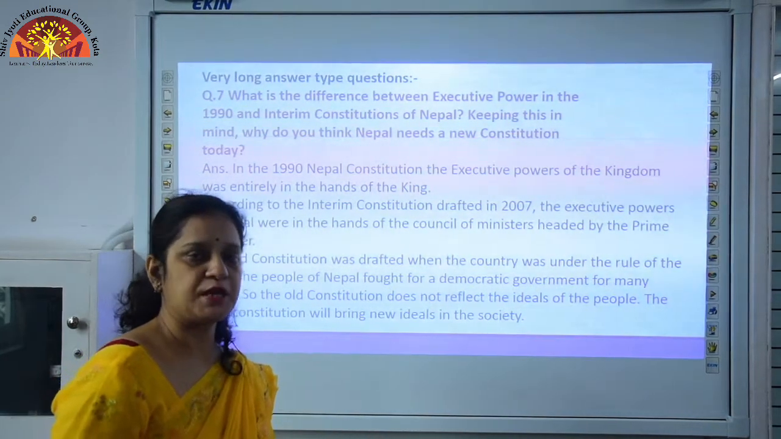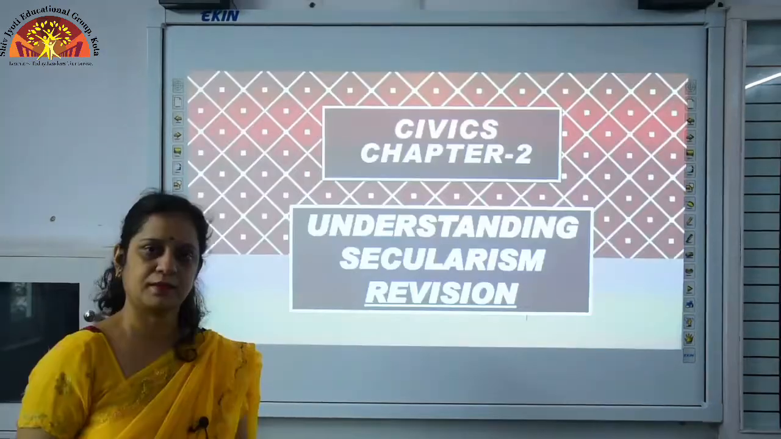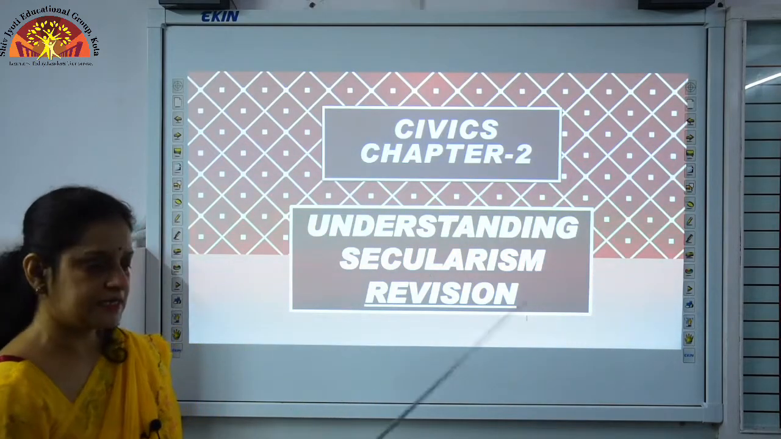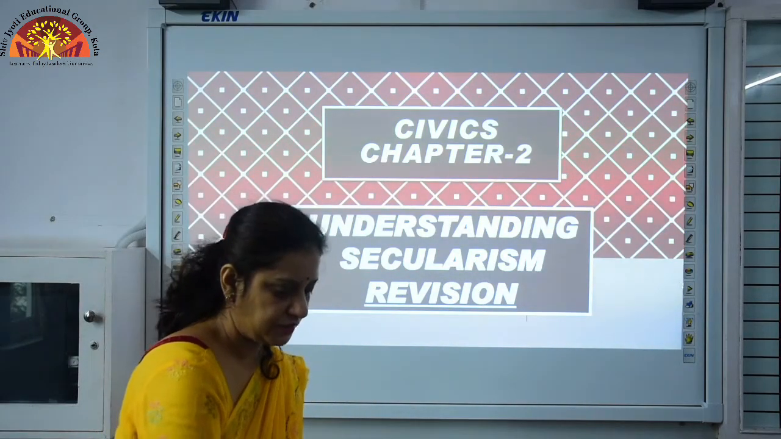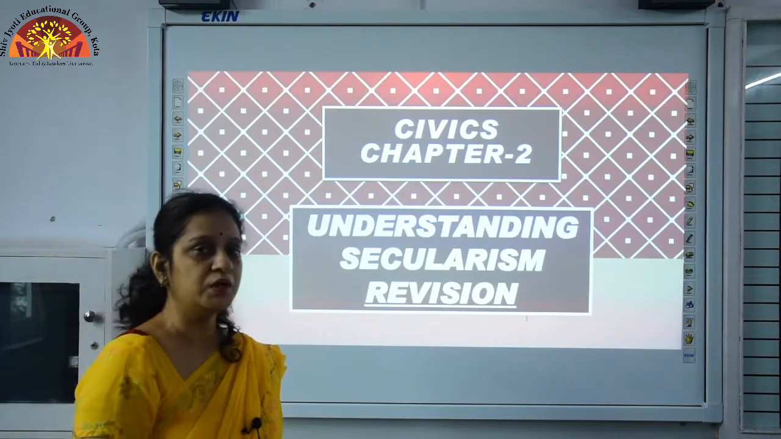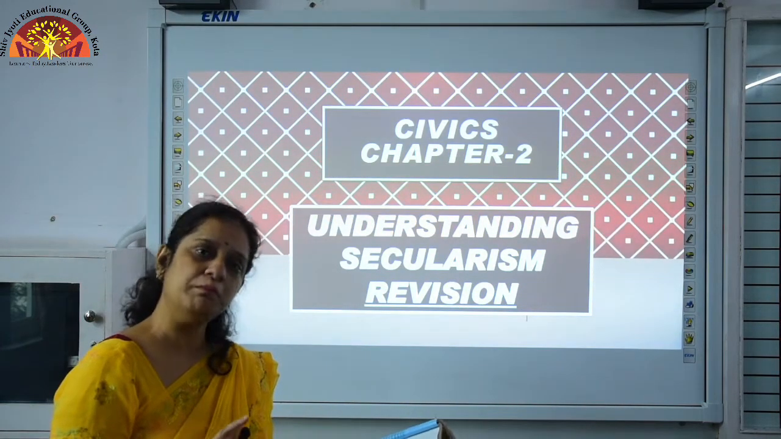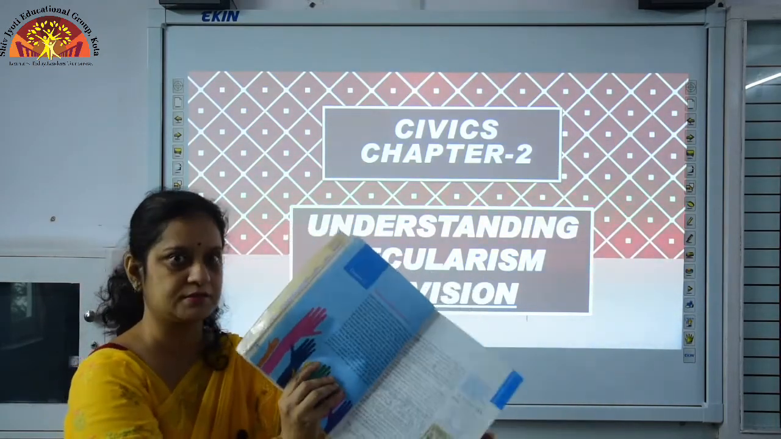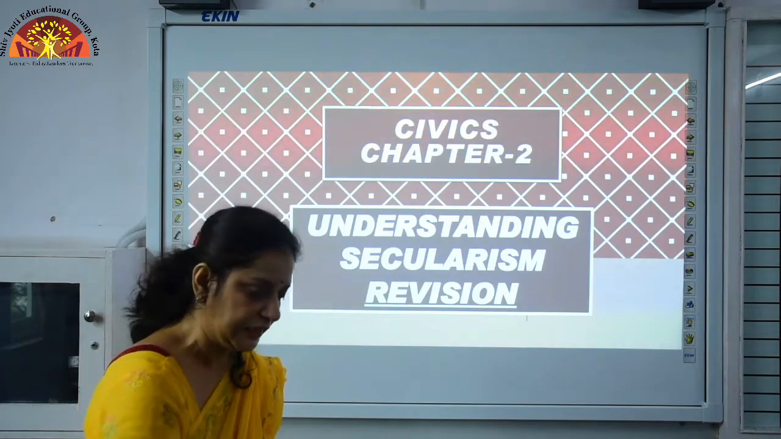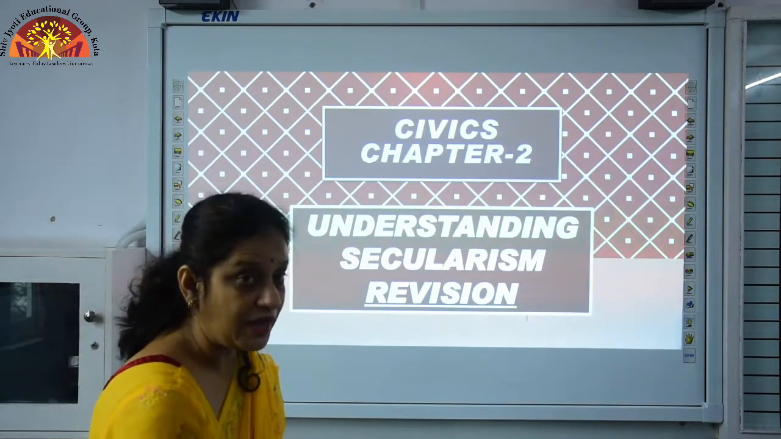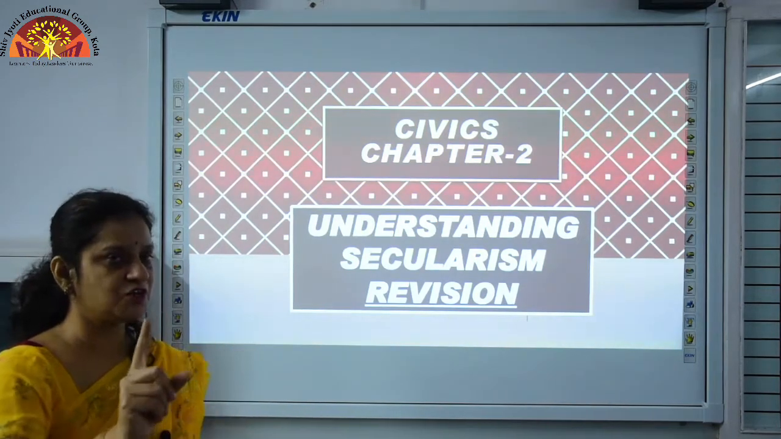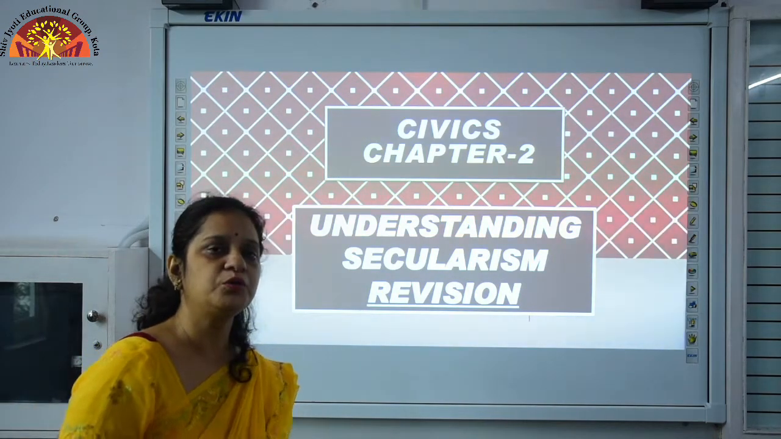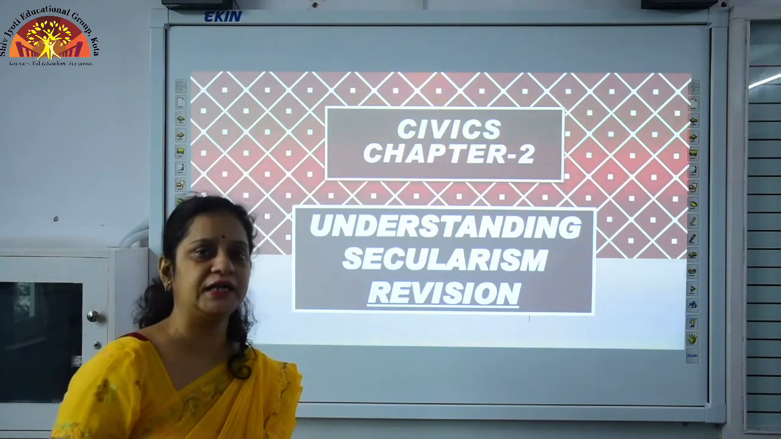We will start with chapter 2. So, students, now we will start with chapter 2, understanding secularism. This is a revision. We have taken this chapter before. We are going to revise to make that chapter more clear. Take out your book, chapter number 2, understanding secularism, given on page number 18. First of all, you have read in the key features of the constitution point number 5, that was secularism. I am going to repeat this in a very detailed form.